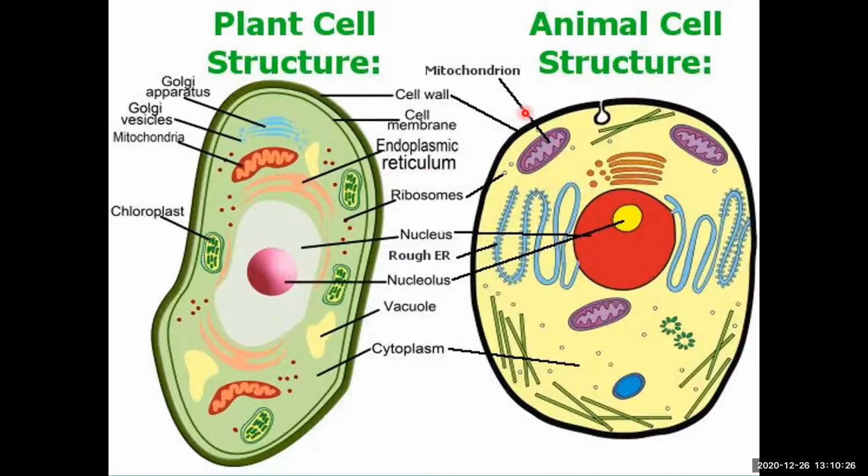Now, another difference: the eukaryotic cells are again divided into plant cells and animal cells. If you look at the structures, you might see a lot of similarities, but there are certain little differences between these two also. For example, the cell wall is the outermost layer in a plant cell, which is not present in an animal cell, right? Animal cells have a cell membrane; they do not have a cell wall.